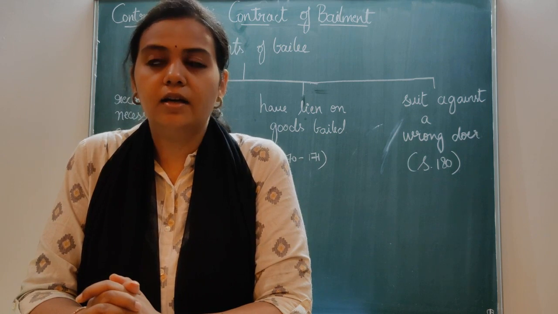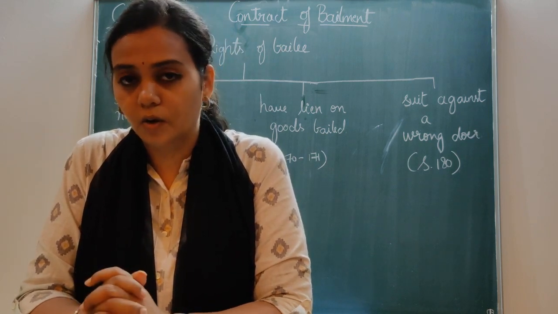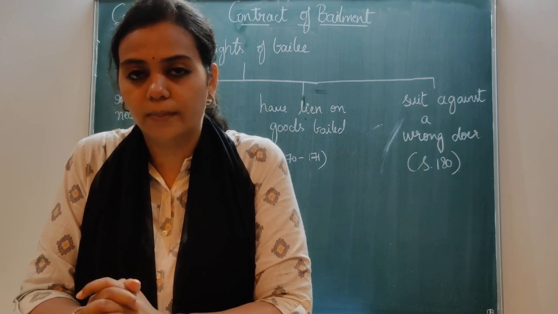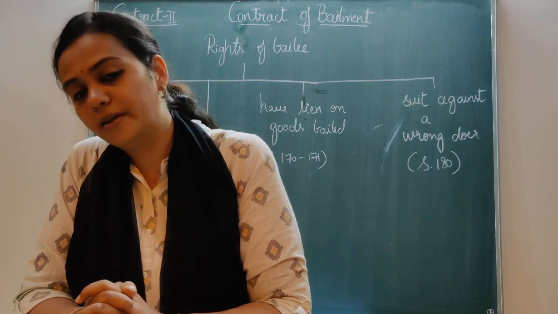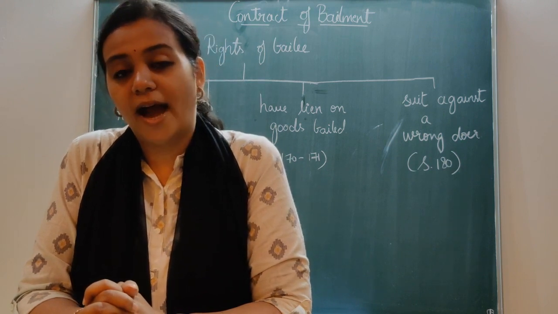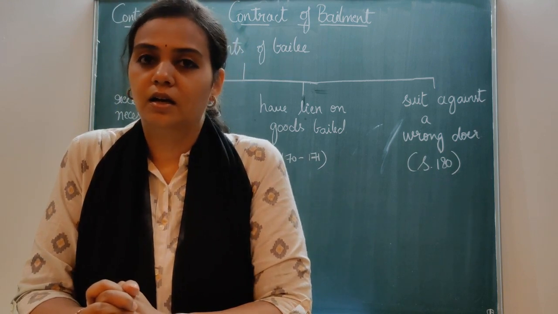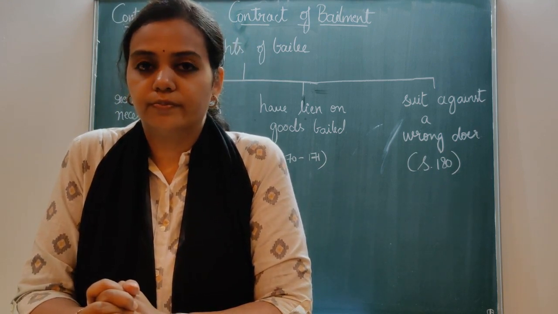And then later, the bailee gets to know that he is not the real owner of that particular goods or property. Some other person is the owner. And now that actual owner files a case against the bailee asking him to return the goods.